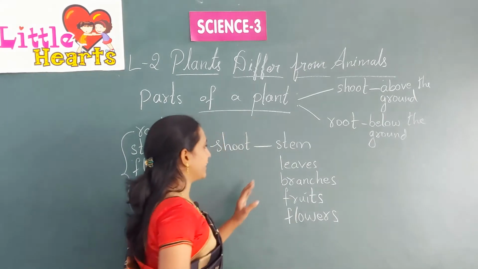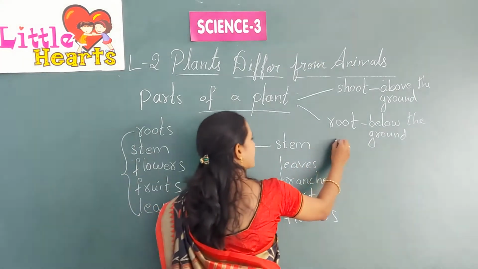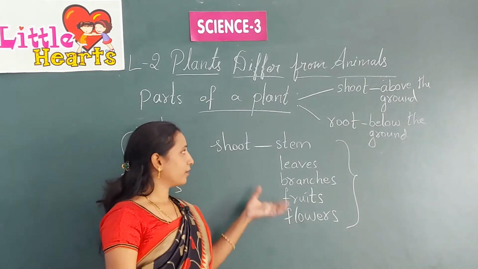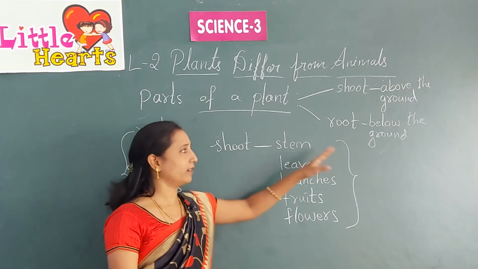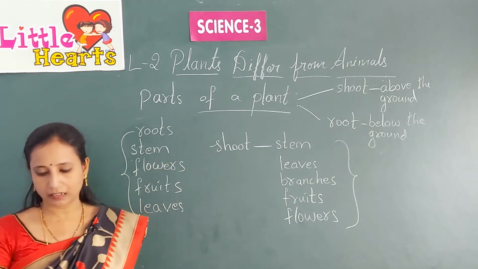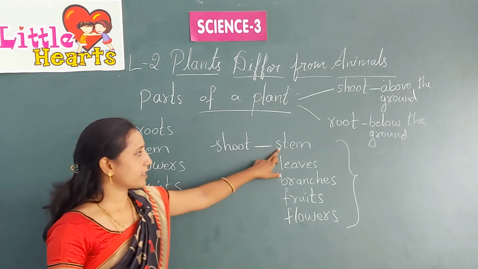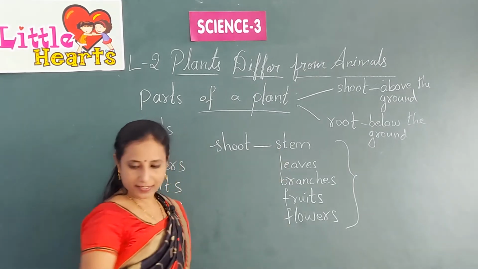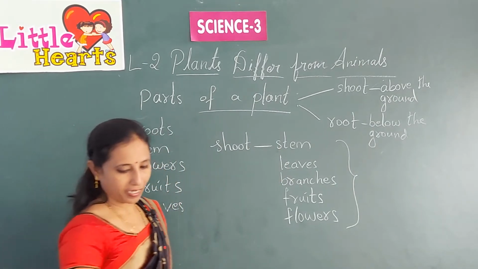Okay, these are the parts which come under the shoot system and which are above the ground. So, in detail we will learn. First one is stem. Okay, the stem is the strongest part in the plant.